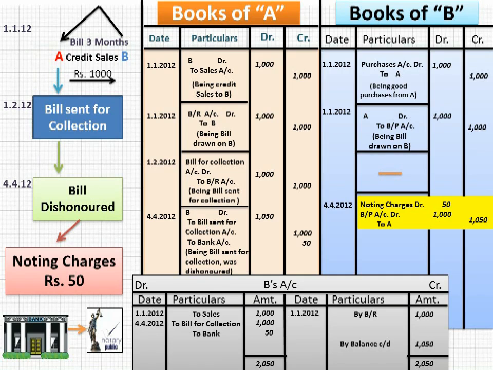Noting charges debit rupees 50, BP will be debit rupees 1000, to A 1050. So what is the meaning of this journal entry? Means today I have incurred the expense of rupees 50, BP is cancelled by rupees 1000, and A is my creditor by rupees 1050. So what will be the narration? Being bill dishonored and noting charges were rupees 50. Very simple.